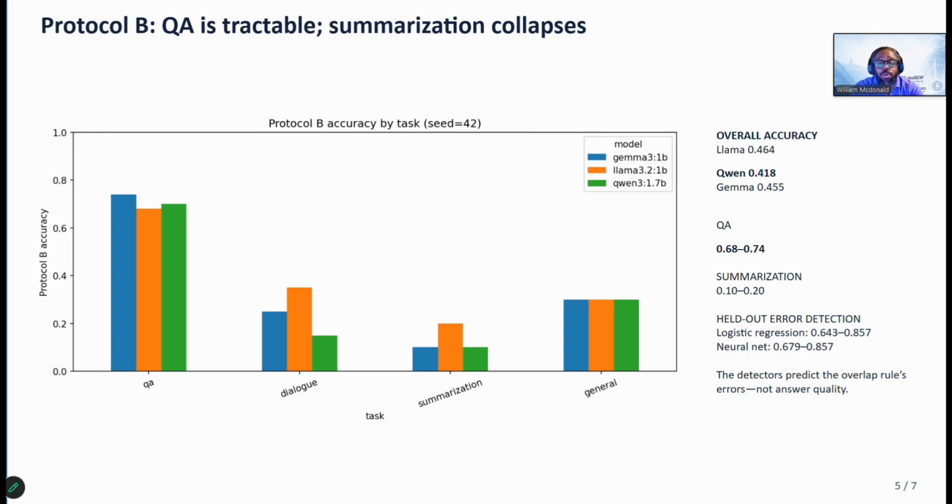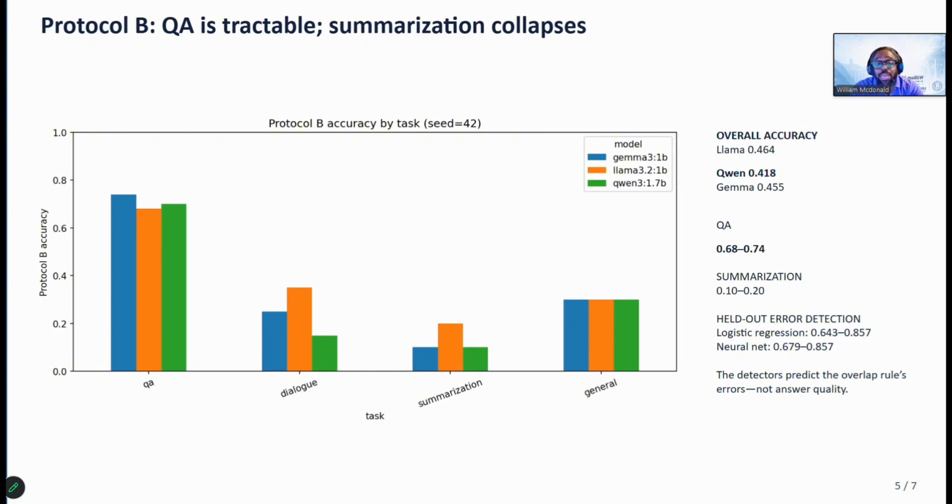How good are these models at just answering on their own? Let's dive into Protocol B. So, without being shown a candidate to judge, overall accuracy was 46, 42, and 46% for Llama, Qwen, and Gemma. But that single number hides a huge split by task. Question answering was actually solid, 68 to 74%, because short factual answers are easy to score correctly.